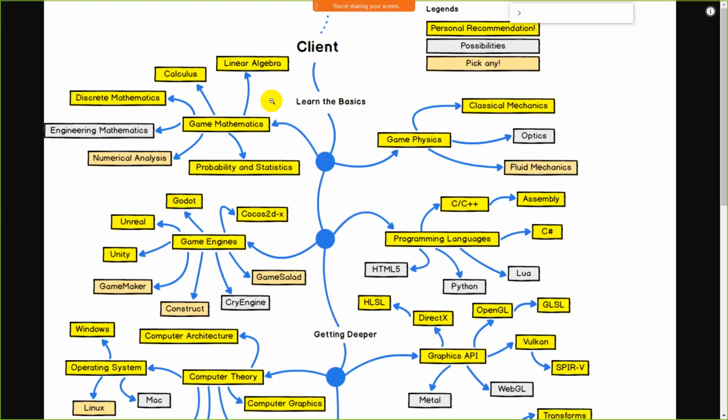So guys, to become a client side developer, first of all you must start with the basic fundamentals of math, like linear algebra, calculus, discrete mathematics, engineering mathematics, numeric analysis, and probability and statistics. Guys, see, all these come under analytic power and visualization power. And as we know, in probability and statistics, you have to visualize two coin tosses. What will be the probability of getting tails and getting heads?